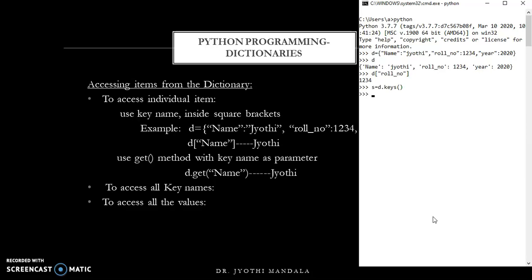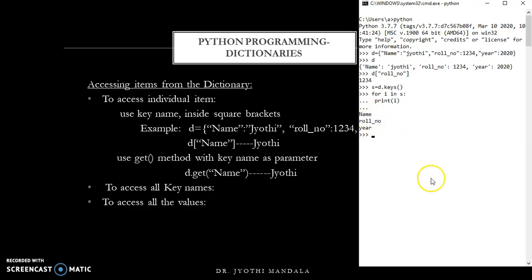Okay, we have our s now. To display all the values, I'll take for i in s and print. Now, if you see, all the key names we are getting.